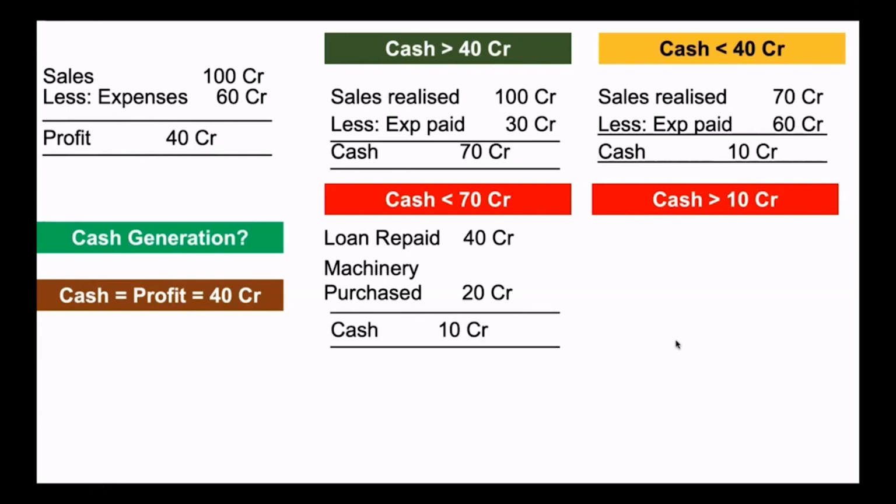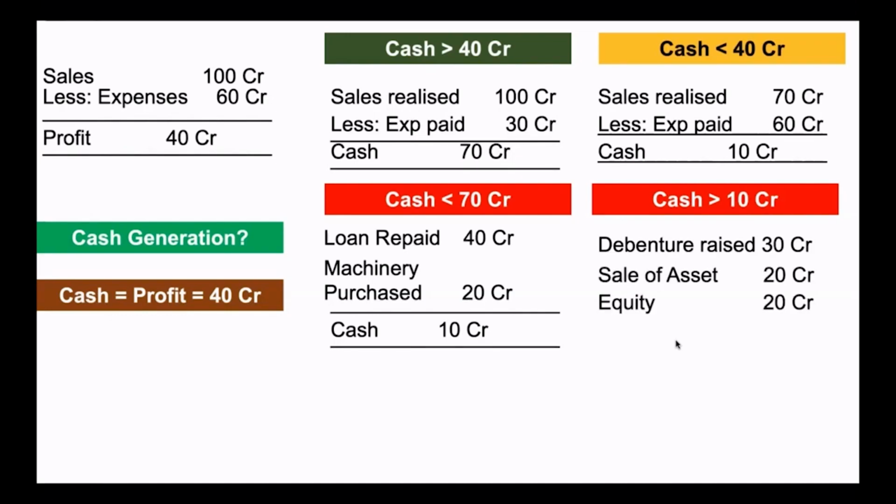And in the second scenario, let's say a debenture has been raised, money has come in for 30 crore. Some asset has been sold, and 20 crore had come in. Equity money had come in from owners, 20 crore. So we have 70 crore coming in. So now the total position is 80 crore.